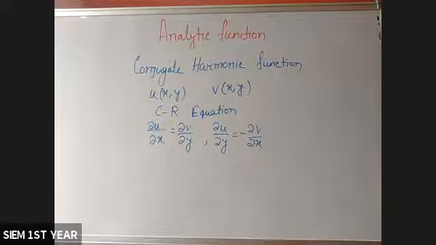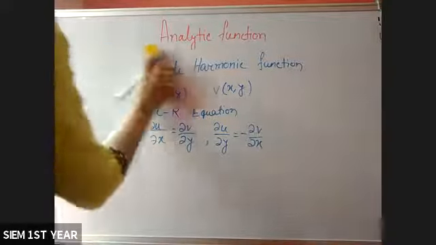If any two harmonic functions satisfy the Cauchy-Riemann equation, then they will be called conjugate to each other. Okay. Next, you only need to know the statement of the theorem. Okay, only the statements. Very easy statement.